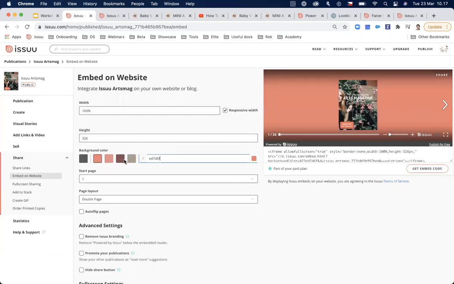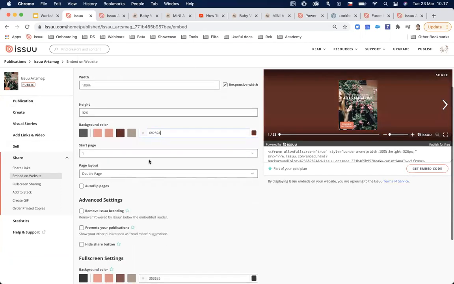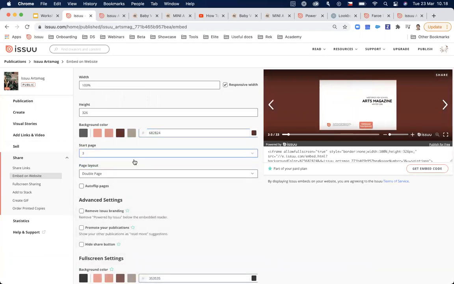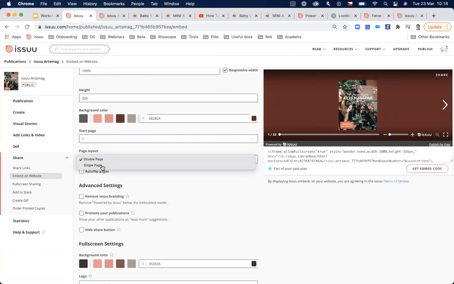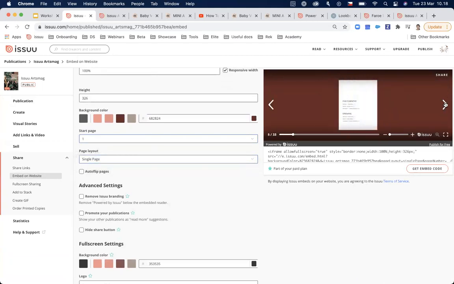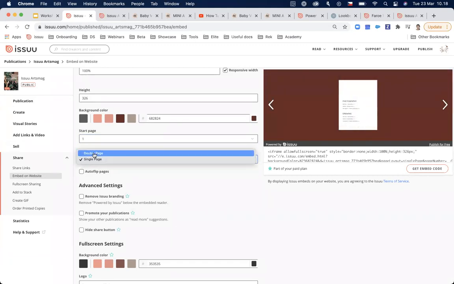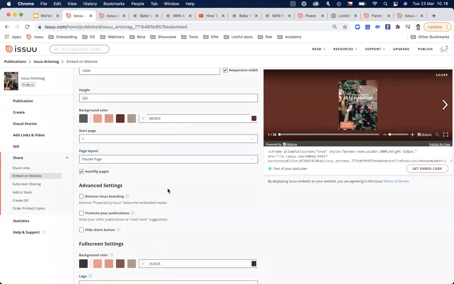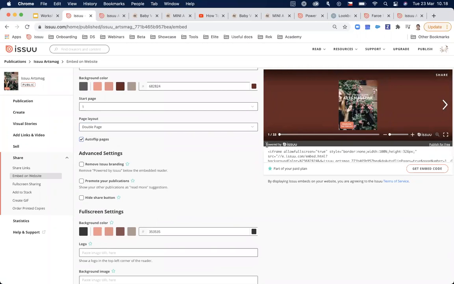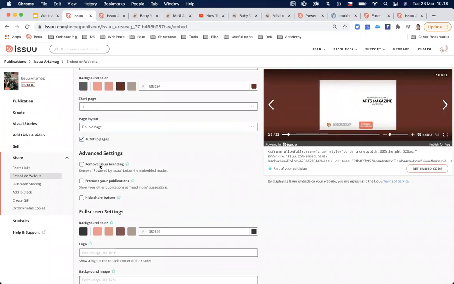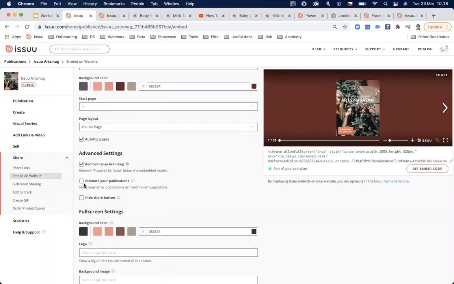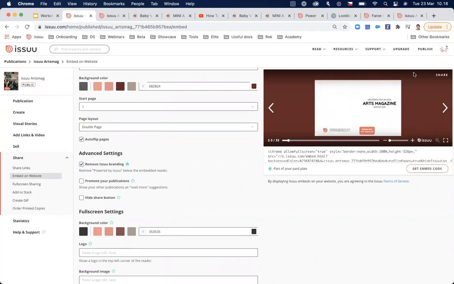You can customize the background color. You can select the start page if you want it to be just the cover page or any other page. The layout of the pages, you can have it as double page spread or single page spread. You can also have the pages auto flip. And what else you can do? You can remove this part by Issuu branding. At the bottom, you can promote 4 of your latest publications. It will show read more, and it will show 4 latest publications on your account.